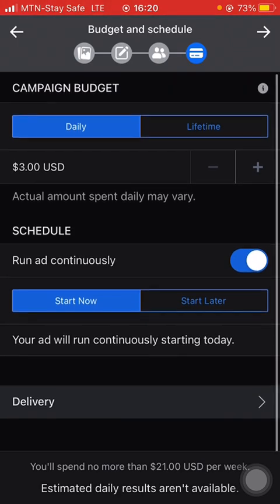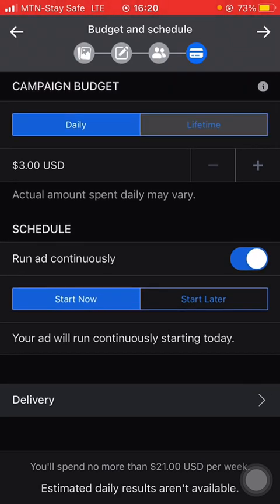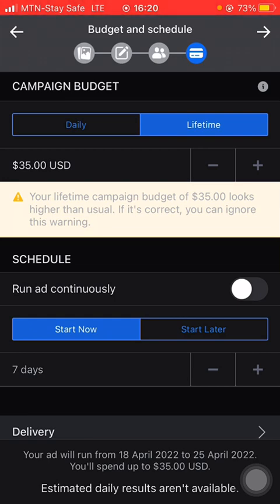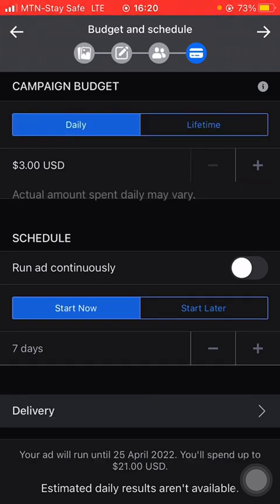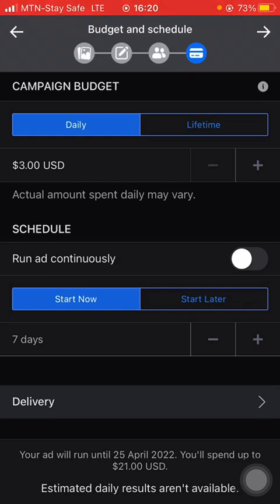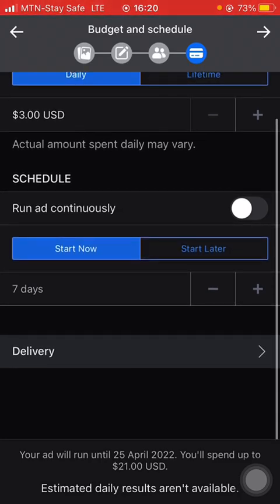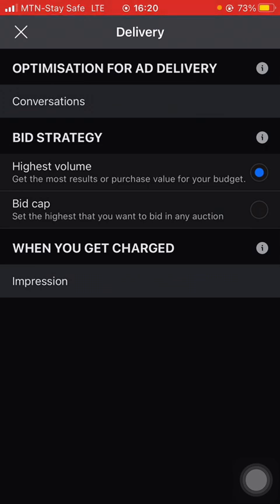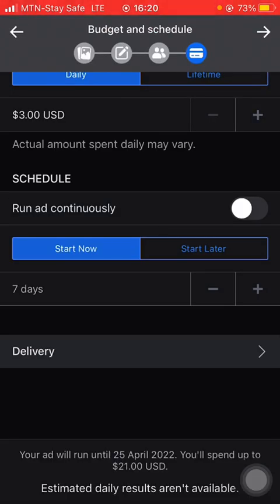I run the ad for 3 days, so that's why I added that $3. So it should be $1 for each of those 3 days. If you look below here, you see the $3. So $1 each day. This is how I want to run my ad.